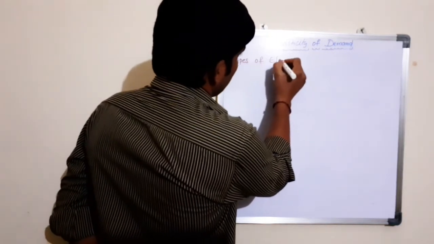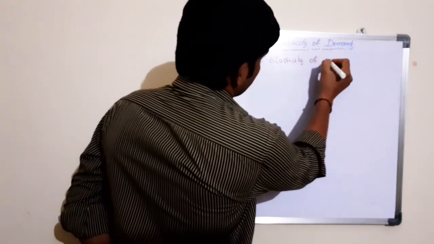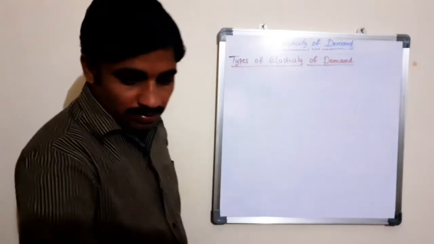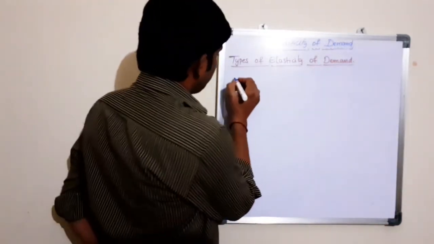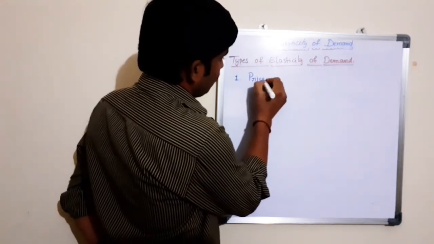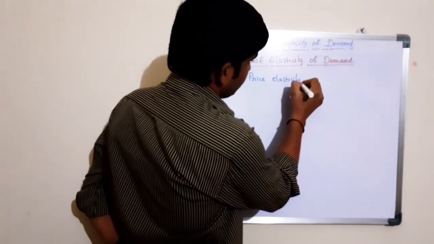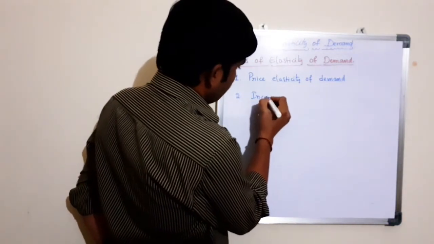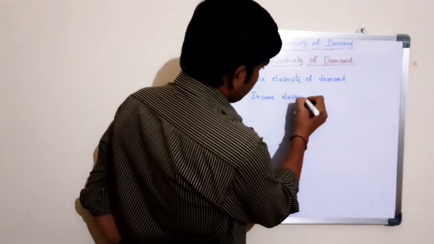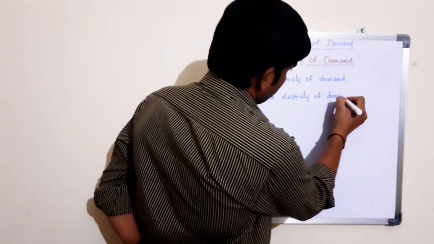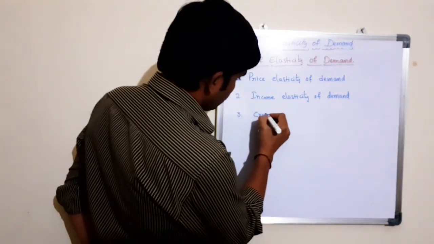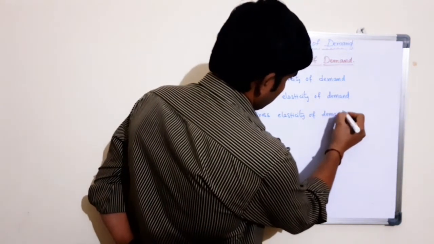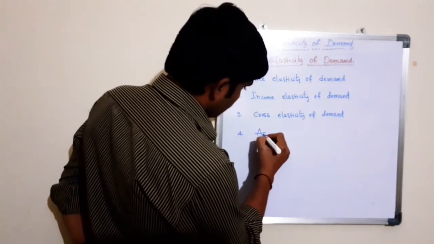Types of elasticity of demand. There are four types of elasticity of demand, such as price elasticity of demand, income elasticity of demand, cross elasticity of demand, advertisement elasticity of demand.